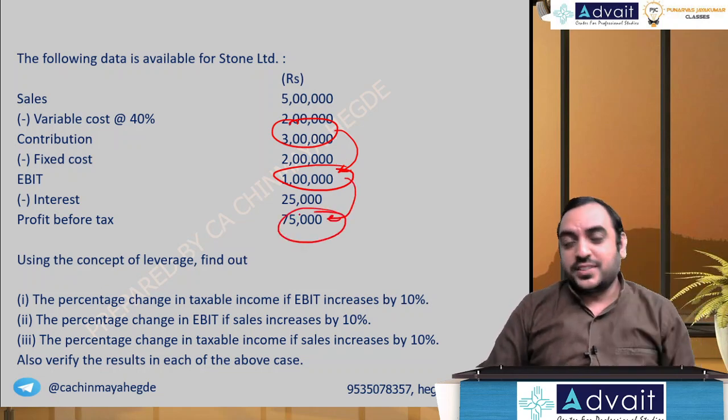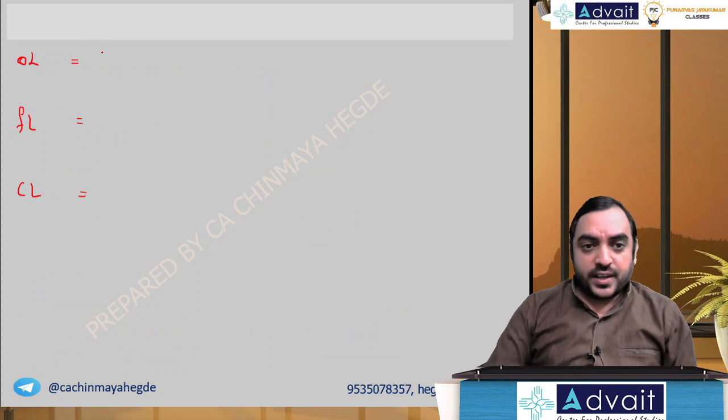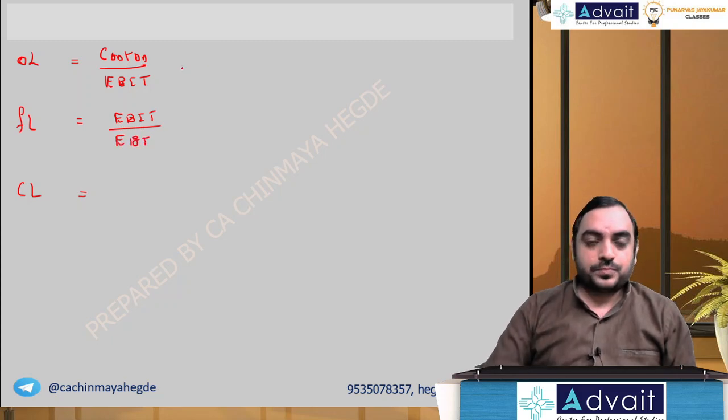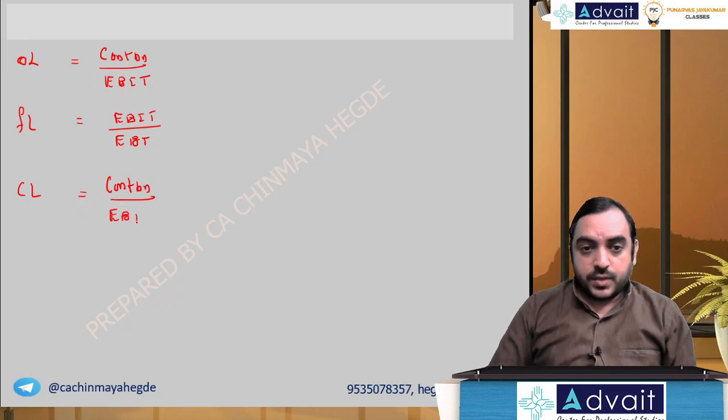See, it goes in simple sequence. So operating leverage is contribution divided by EBIT. Financial leverage is EBIT divided by EBT. Combined leverage is contribution divided by EBT.